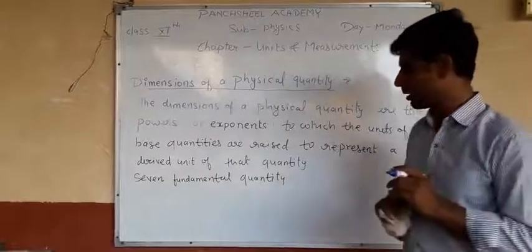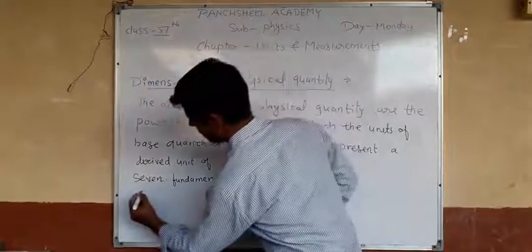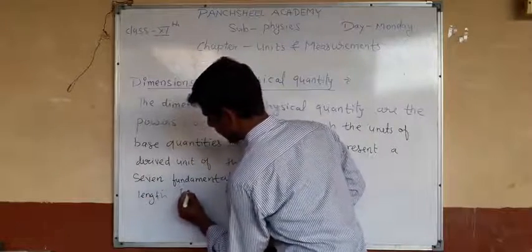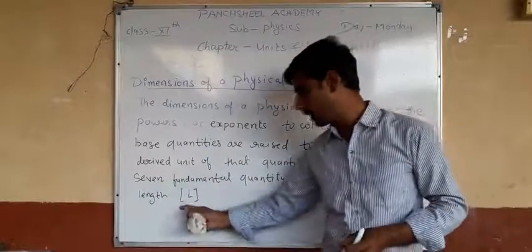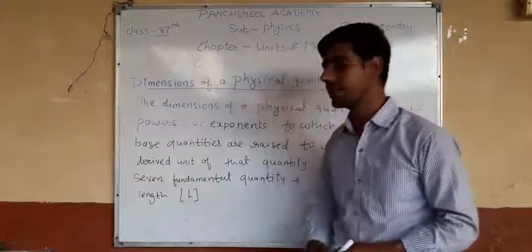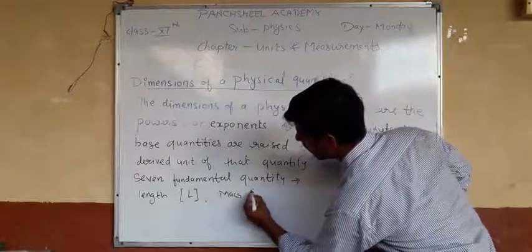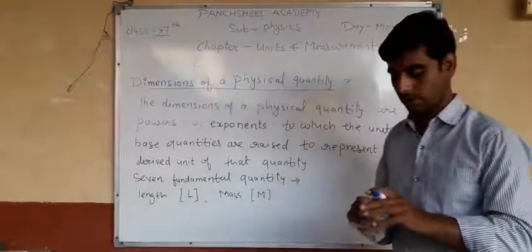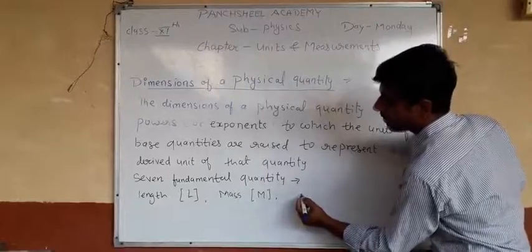So the length is written as L in your dimension form. We make a square bracket, and L is represented like this. So length, mass, and time are written like this.